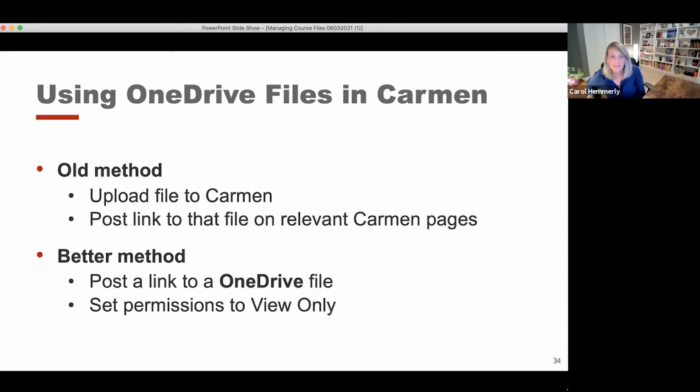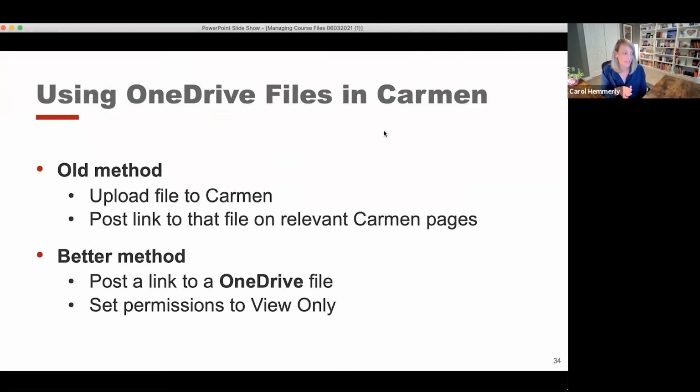And then I was going to be talking about ways to use OneDrive files in Carmen. From what I'm hearing from all of you, many of you are already using Buckeye Box or sharing Buckeye Box files in your Carmen courses. And also some of you are just uploading files directly from Buckeye Box into your Carmen courses.